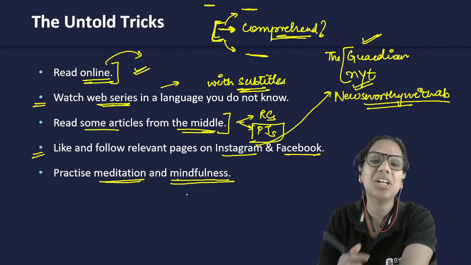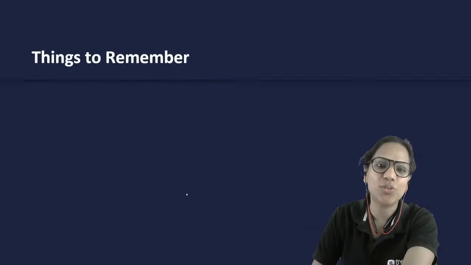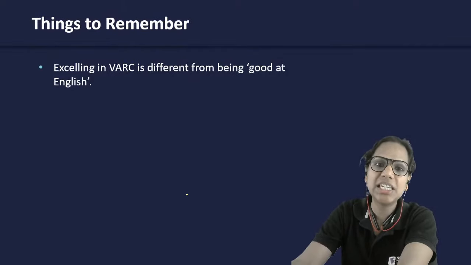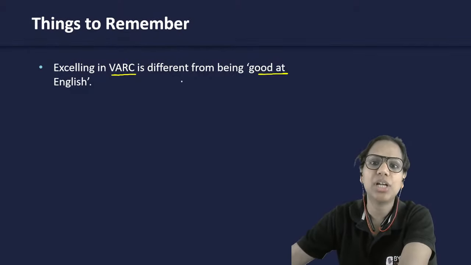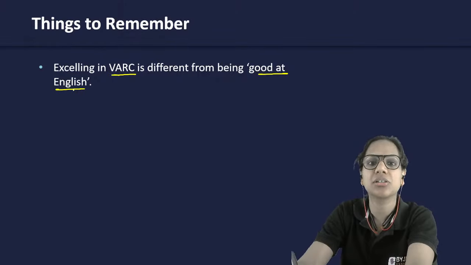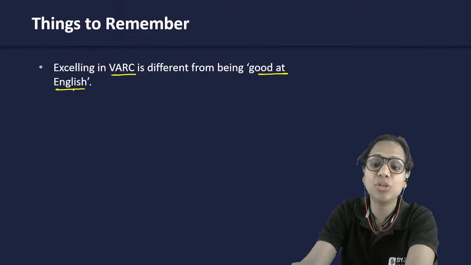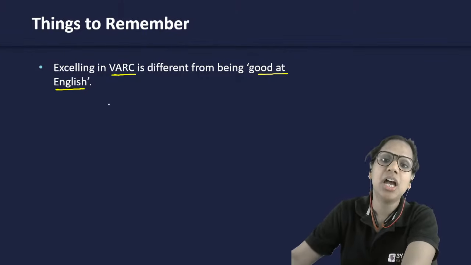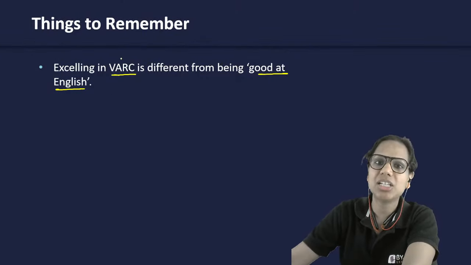So these are some pieces of advice from my end. Something you should remember is that excelling in VARC is different from being good at English. A lot of us come from English medium schools. A lot of us have been, our parents immersed us in English at an early age. We come from that generation. However, excelling in VARC is not just about that.